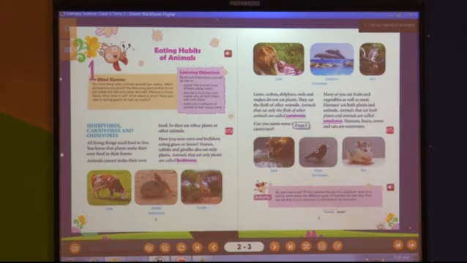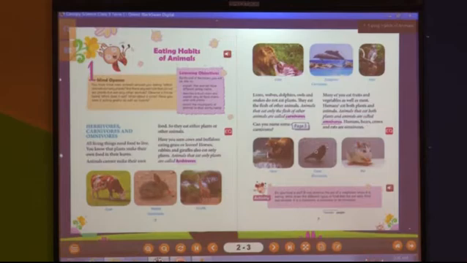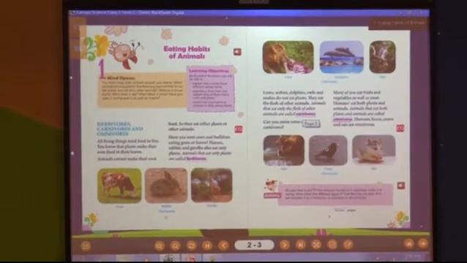Now tell me, are you a plant eater or a meat eater? Think. Some children like to eat both of them, and some do not eat meat. They eat only plant products. Now tell me, are there people that eat only plants? Do you know what they are called? What I asked you, those who eat only plant products. What are they called? Do you know? Okay, they are known as vegetarians.